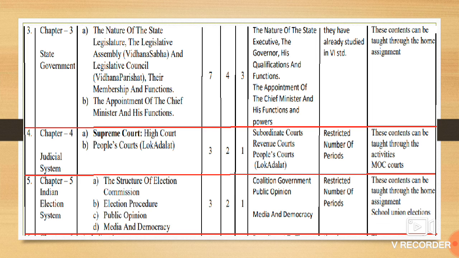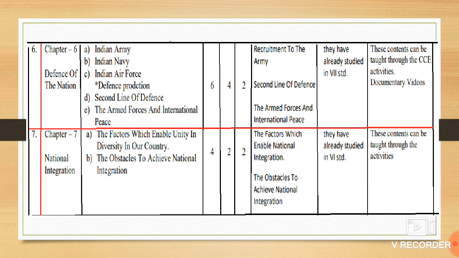Chapter number 5, the Indian election system: the concept of coalition government, then public opinion, media and democracy. These are the three concepts that have been dropped. In chapter number 7, defense of the nation: recruitment to the Indian army, second line defense, the armed forces and international peace. These three concepts we have already studied in class 7, hence the board felt it is a repetition, so these three have been dropped.